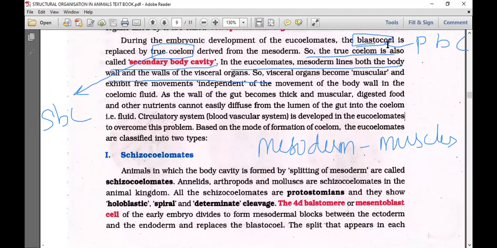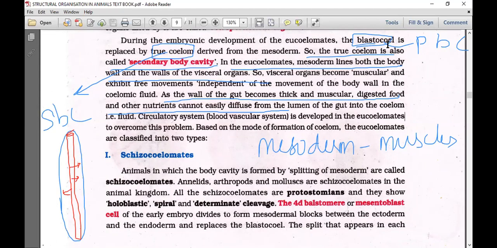As the wall of the gut becomes thick and muscular, digested food and other nutrients cannot easily diffuse from the lumen of the gut into the coelomic fluid, which is actually possible in pseudocoelomates. In nematoda, the elementary canal is non-muscular and generally thin, so nutrients easily diffuse directly.